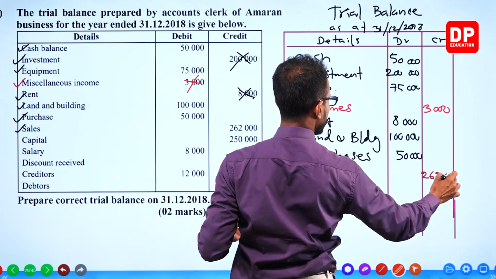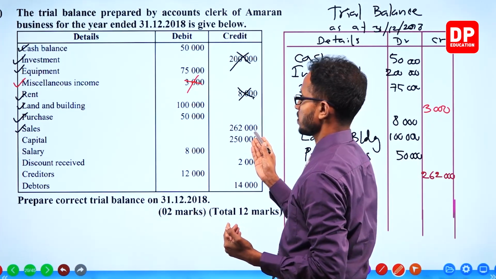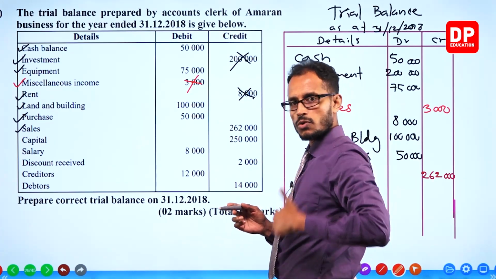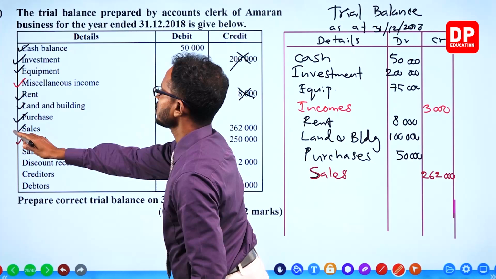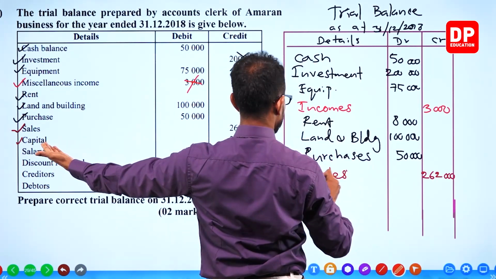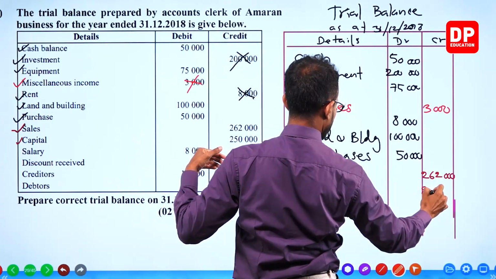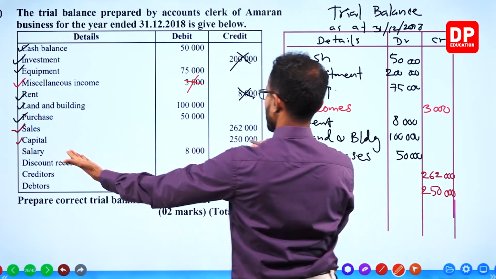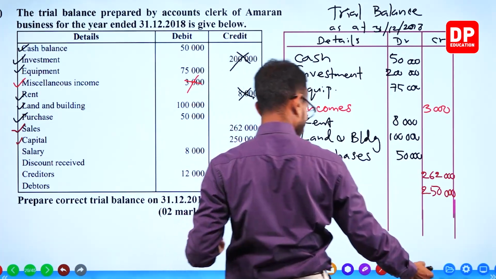$262,000. Correct. Capital, again in the credit side, that is also okay. Capital should be credited. Capital 250,000 should be in the credit side. Capital credit 250,000. Salaries should be debit, and it is debit.